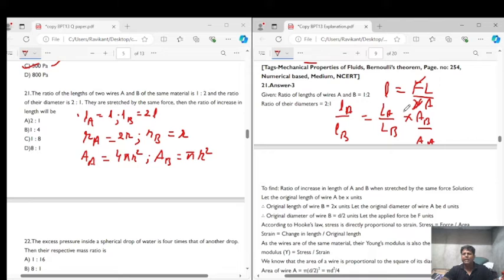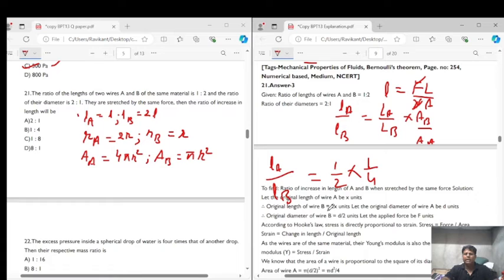Why? Because it is directly proportional to the initial length, and inversely proportional to the area of cross section. Right? So what we'll get? The ratio of change in length in A upon change in length in B will be equal to LA upon LB, which is 1 is to 2, into the area of cross section ratio, which is 4 is to 1 inverted, that is pi r square upon 4 pi r square, that is 1 upon 4. It will be equal to 1 upon 4.